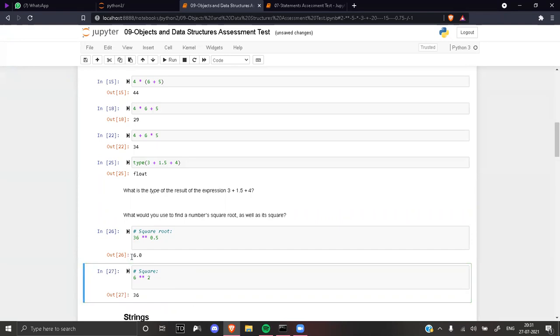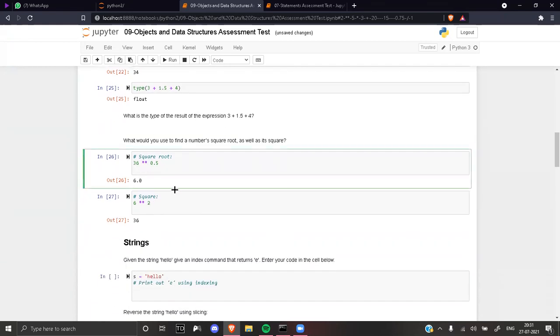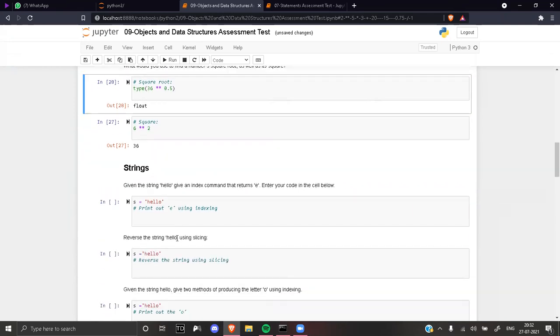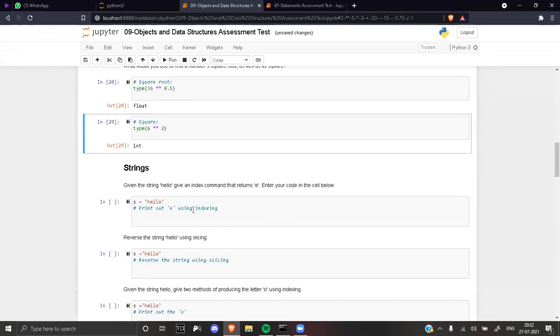Right, it's correct. So will this be counted as float? Yeah, it's float. You can check the type. Check the type of 36 star right inside here only. Whatever you doubt, just do it right there only. Yeah, correct, float. Next question. Can you check the type for square also? Yeah, this is int, integer. Fine. Now go to strings.